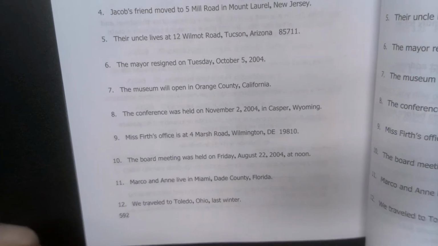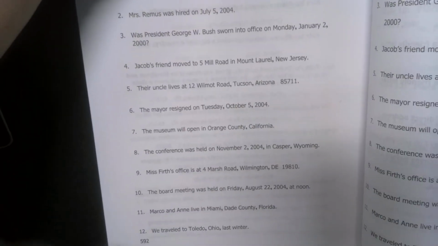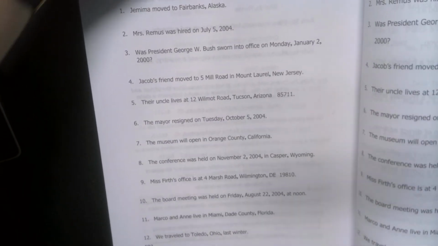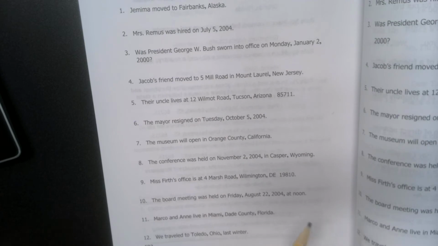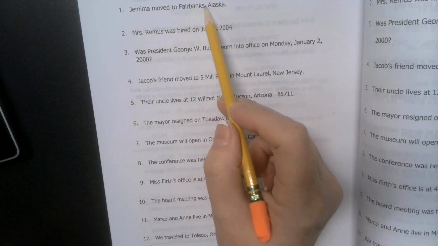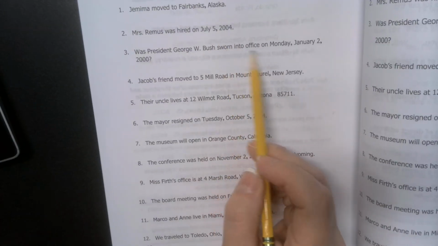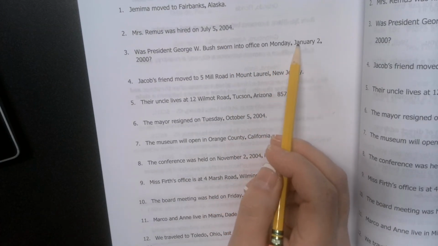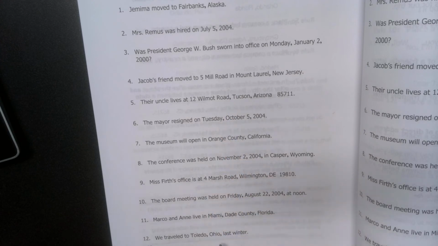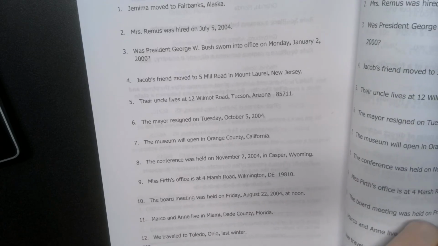Let's go to page 276. See if I can get all this on one page. There we go. We're still working with commas. You have a comma between the town and the state, comma between the date, comma between the day and the month. So this is all pretty self-explanatory. So if you need more time to look this over, then just pause the video.